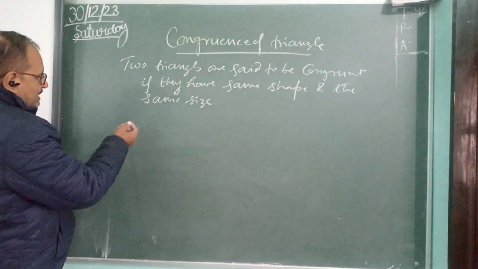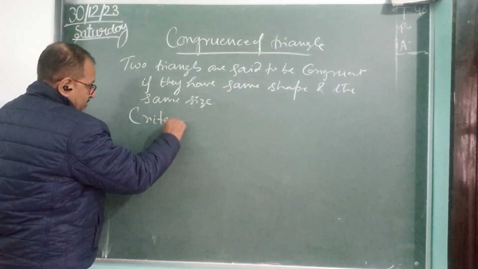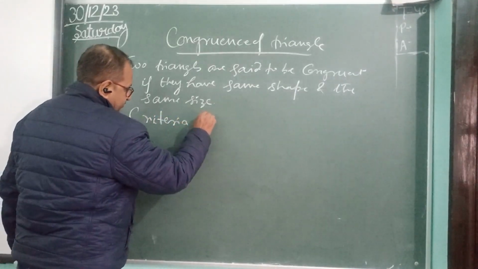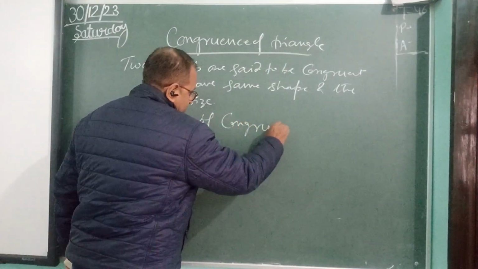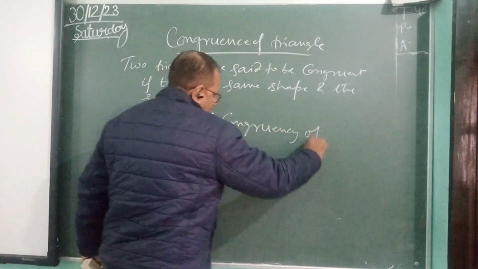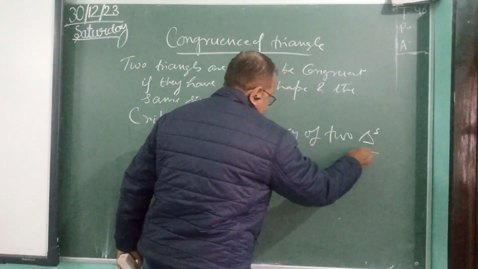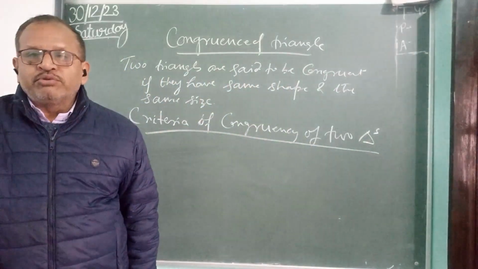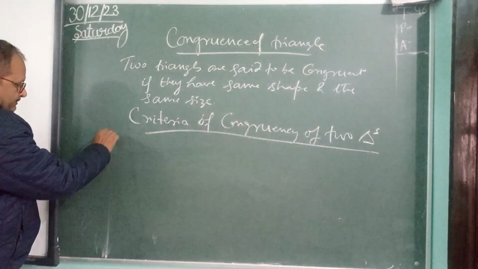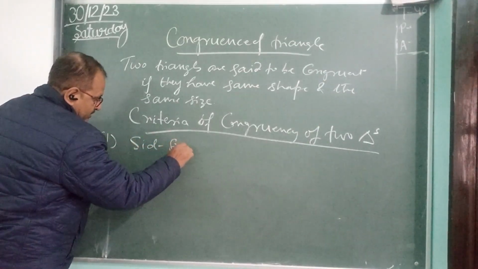Now we will see what are the conditions of congruency, the criteria of congruency of two triangles. So the first one is side side side congruency.